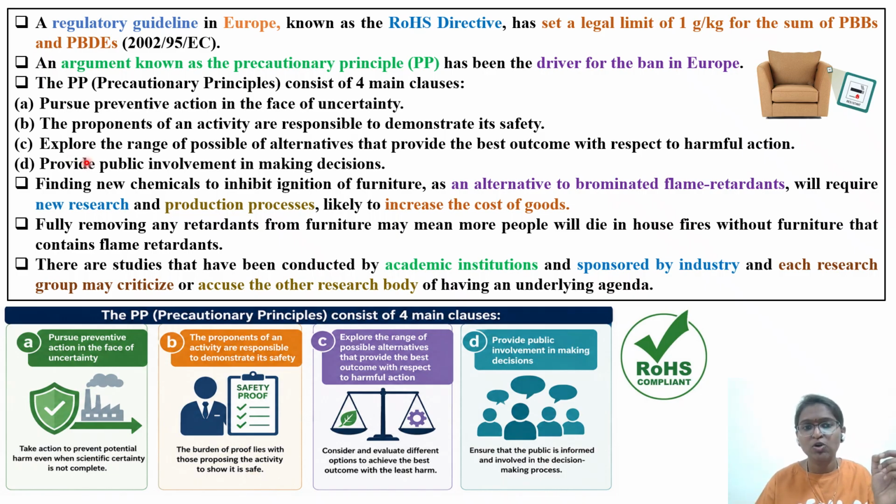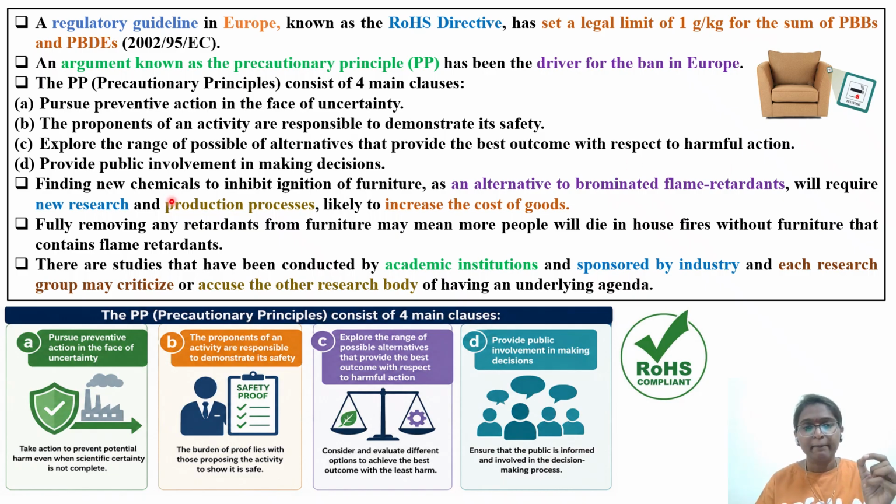Next one is explore the range of possible alternatives. That is where the 3R principle comes into the picture, to provide the best outcome with respect to harmful action. Even though we are in the middle of the scientific experiment and have not found the final results, if we have an alternative for these flame retardants, go for it. If there is a potential concern with a certain chemical, and we have an alternate chemical for that one, please always go with the alternate chemical.